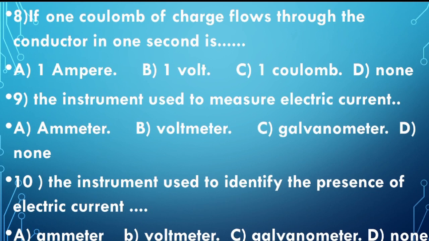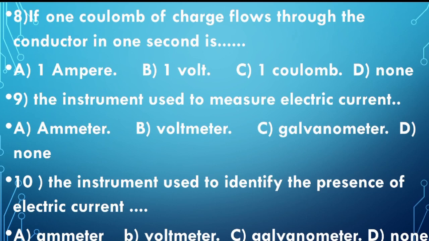Okay. Moving on to the next question. The instrument used to measure electric current. Okay. So ammeter, voltmeter, galvanometer and none. I'll say the answer directly, children. The instrument used to measure electric current will be ammeter. Okay. The answer will be ammeter.